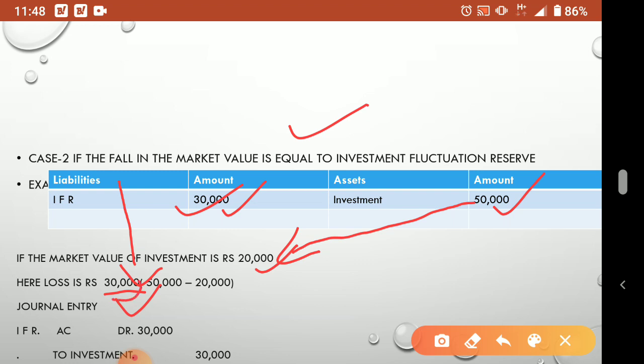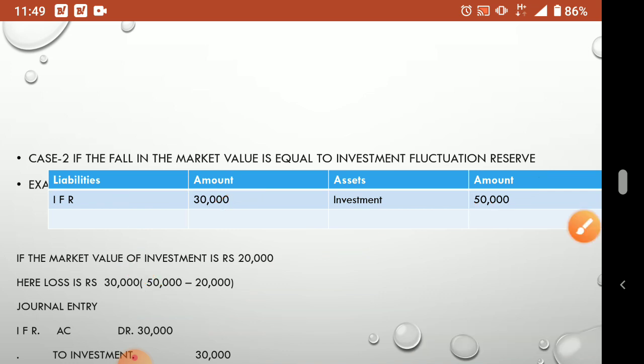30,000, and IFR 30,000. So both are coming equal. When it is coming equal, partners will not get anything because nothing is remaining there. We have just sufficient amount to cover the loss. So the full amount will transfer to which account? Investment account. Okay, so IFR account debit to investment 30,000, 30,000. Understood? Okay, now